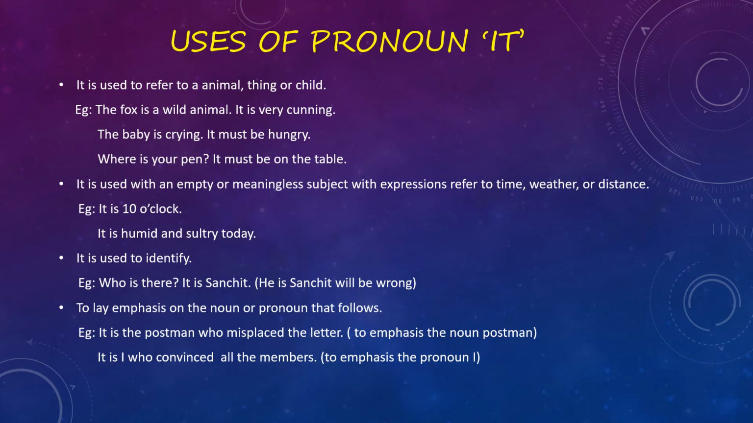First condition. Second is that it is used with an empty or meaningless subject with expression refers to time, weather or distance. Now for time we say it is 10 o'clock now. For weather it is humid and sultry today. We are talking about weather, right? Distance. So it is 5 kilometers away from my home. Okay. So for time, weather and distance we use the personal pronoun it.